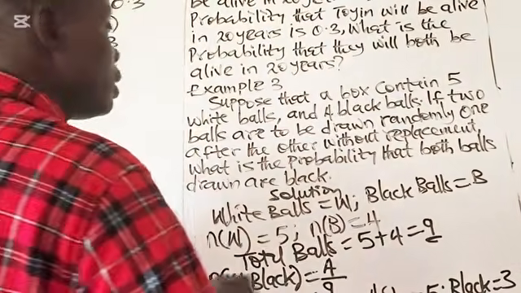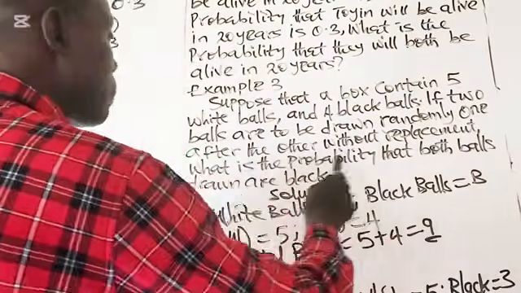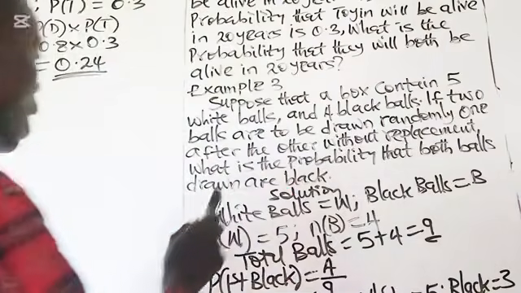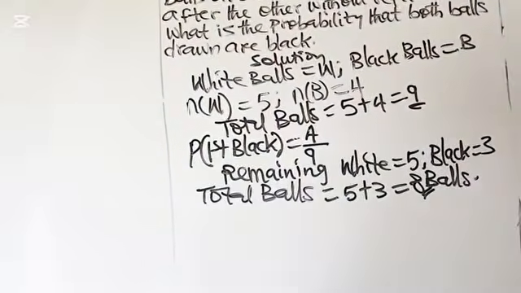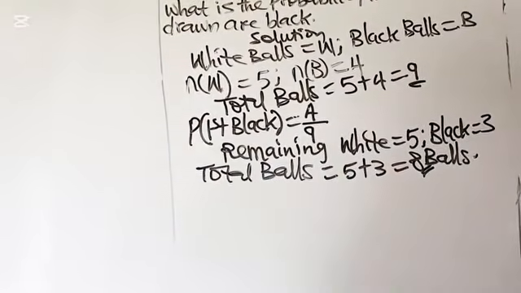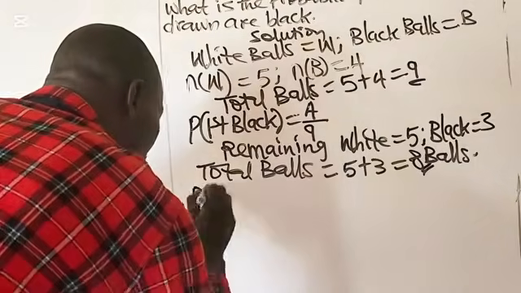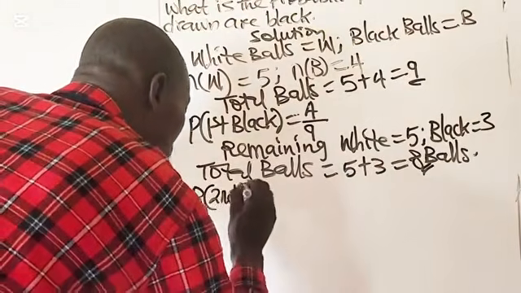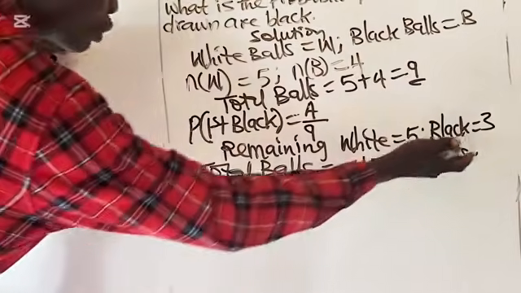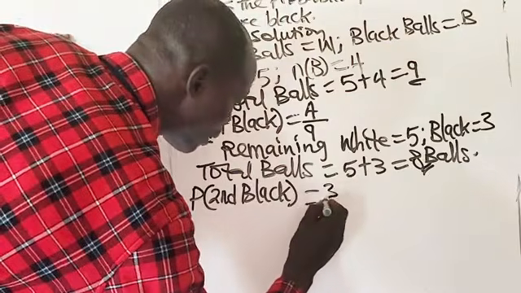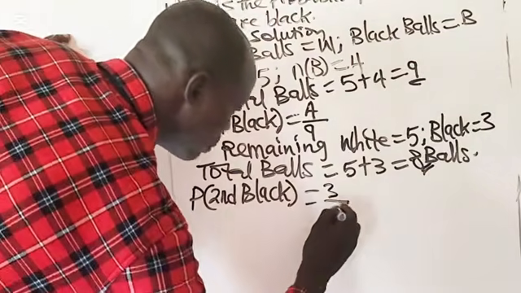Now, without replacement, what is the probability that both balls drawn are black? Remember you have drawn the first black. Probability of drawing the second black: if you want to draw the second black, how many black do you have? 3, out of how many balls? 8 balls altogether.